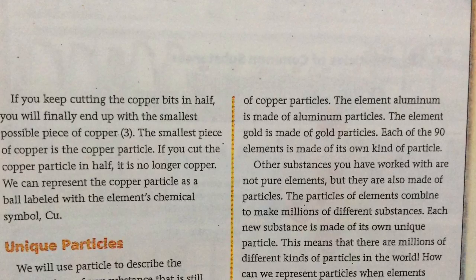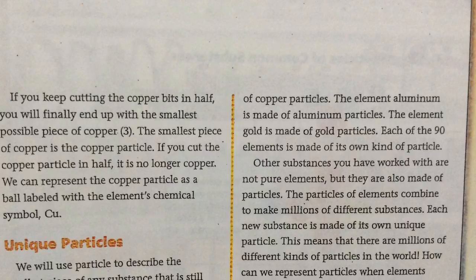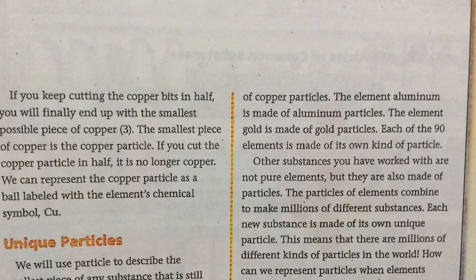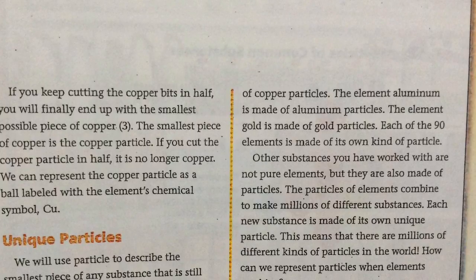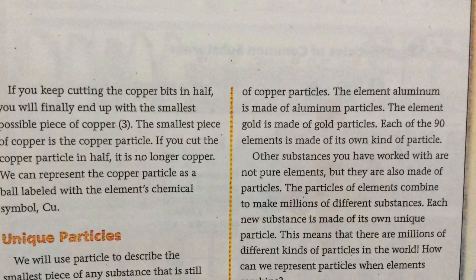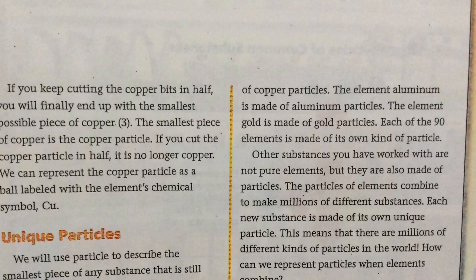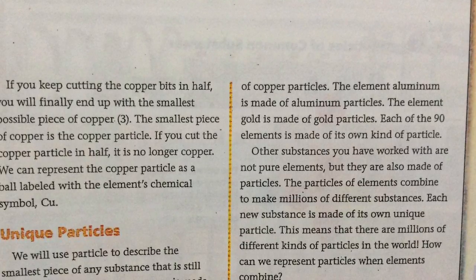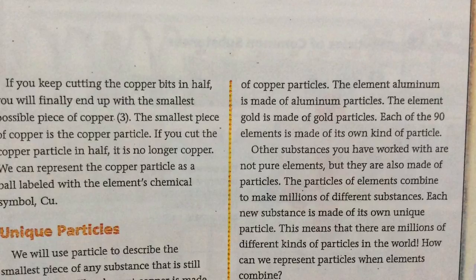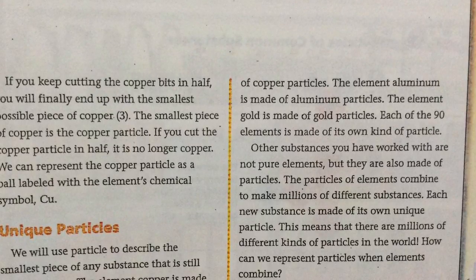At the bottom of page 25, it says, if you keep cutting the copper bits in half, you will finally end up with the smallest possible piece of copper. The smallest piece of copper is the copper particle. If you cut the copper particle in half, it is no longer copper. We can represent the copper particle as a ball labeled with the element's chemical symbol, Cu.